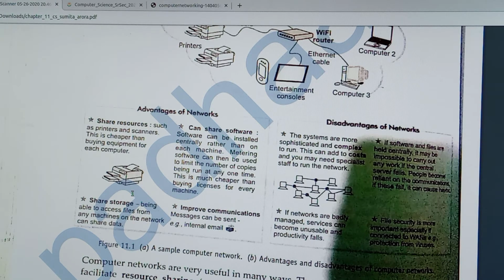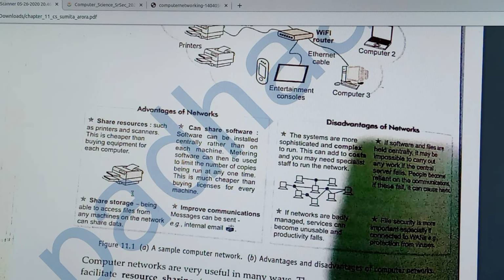Next, what are the disadvantages of a network? The systems are more sophisticated and complex to run. This can be hard on cost, and you may need specialist staff to run the network. For example, in a lab where computers are connected, we need a specialist staff member to run that network, called a network administrator. We also need extra cost to set up that network. So this is one disadvantage of a network.